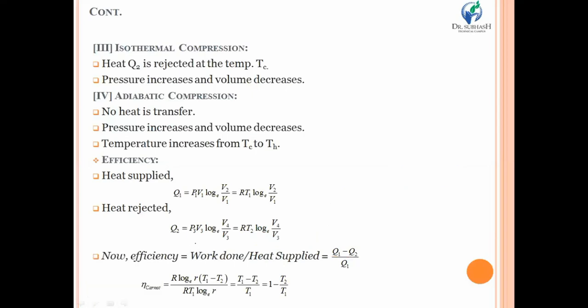Now efficiency is equal to work done upon heat supplied. Work done is the output, and the input is the heat supplied over here. So by putting the relevant values and solving it, you will have R log R, R T1 minus T2, R T1 log R. Over here, if you have seen carefully, there is R over here, and you are also finding R over here.